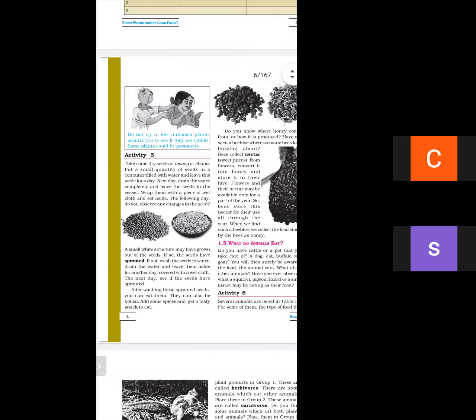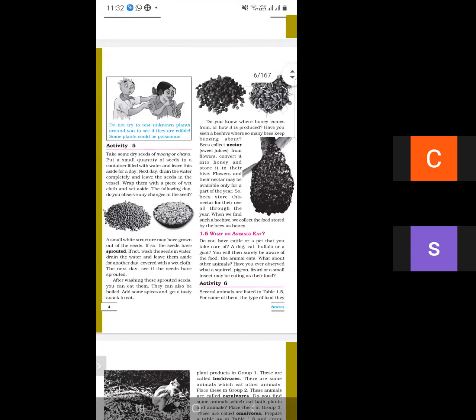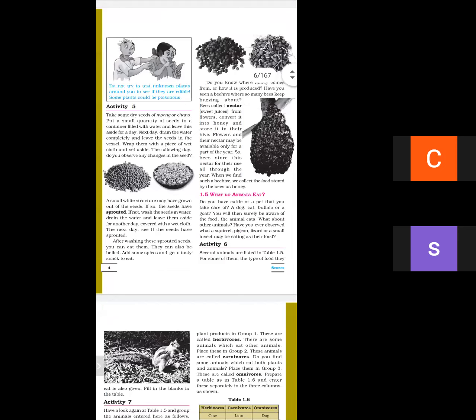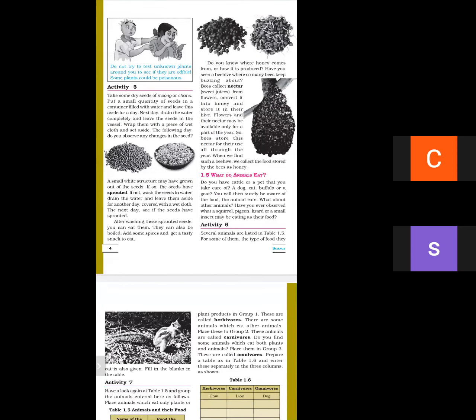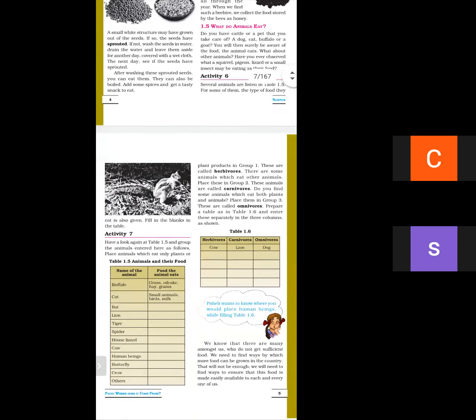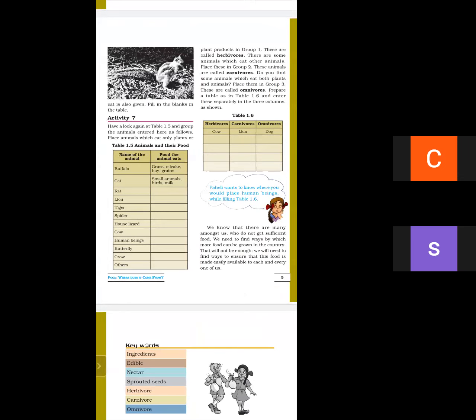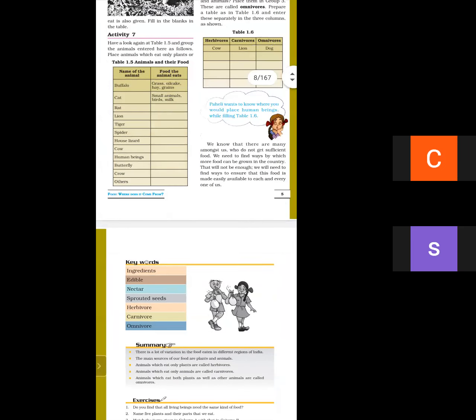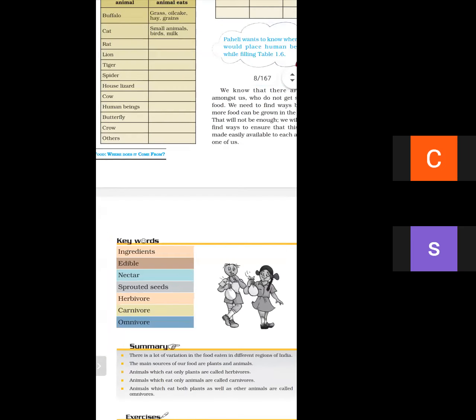What are the herbivorous? What are the carnivorous? What are the omnivorous? And what are the ingredients? Edible, nectar, sprouted seeds, herbivorous, carnivorous, and omnivorous.